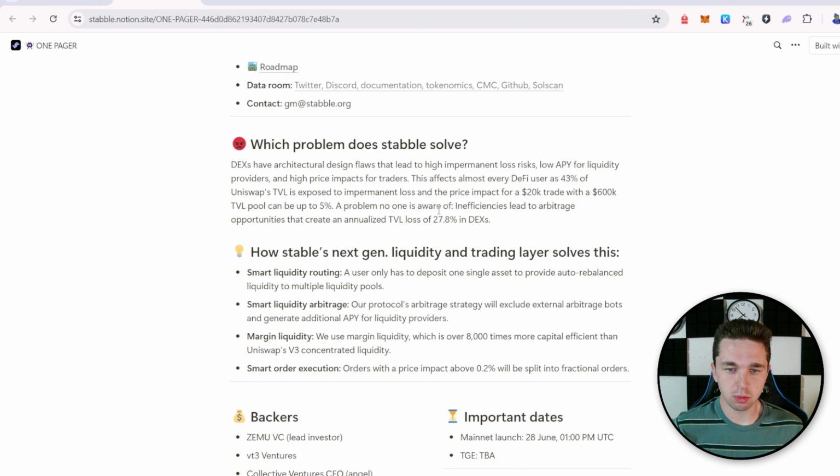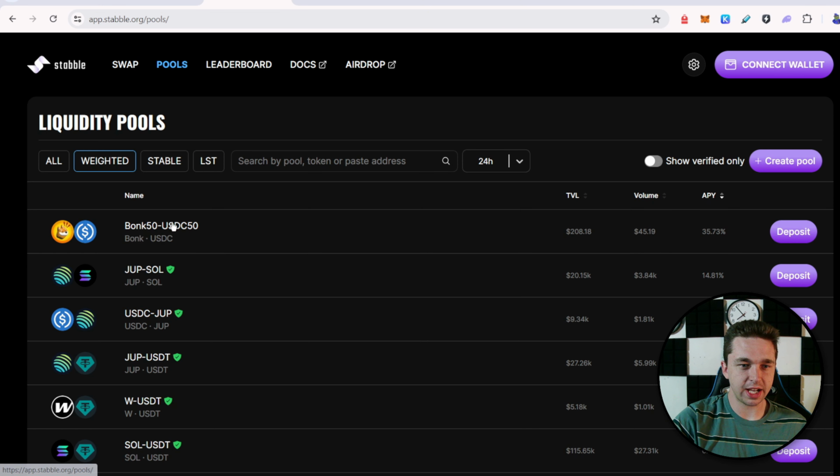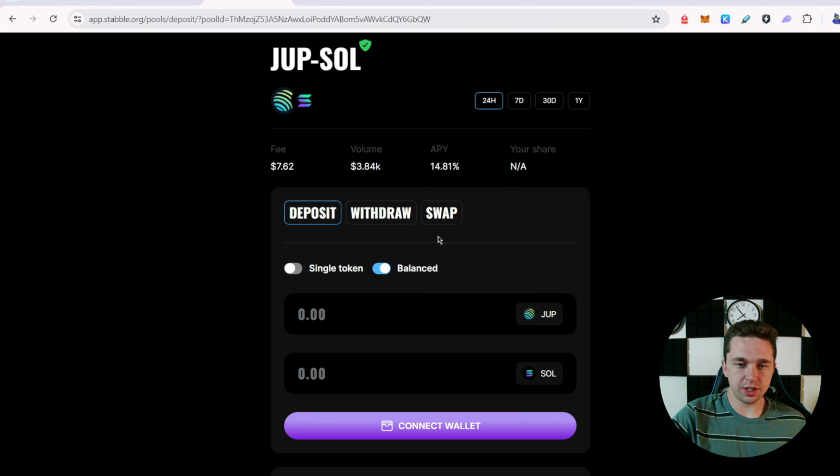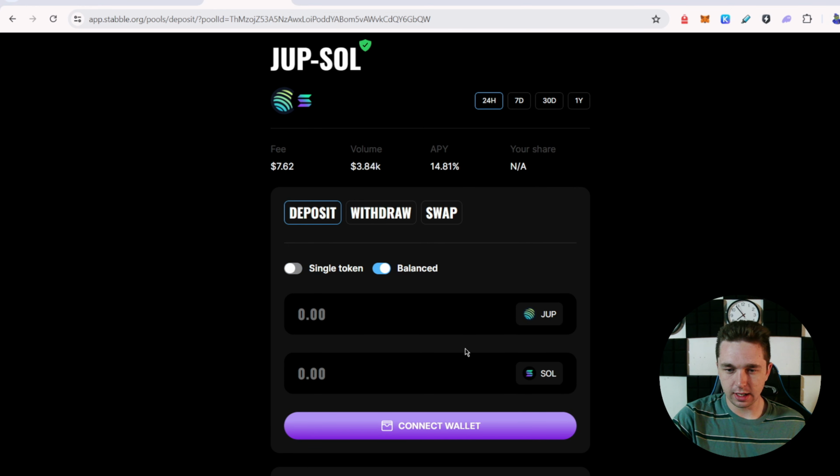So if we go back to the Stabble website, launch the app, we're going to go over to the pool section here. And you'll notice something when you go to deposit an asset. They allow you to deposit a single token, and you don't actually have to deposit 50-50 of both. Usually when you deposit money into a liquidity pool, you have to deposit both tokens, right? I have to do Jup and Sol. But with Stabble, you can get the same APY. I can still get 14% APY with only putting in the single token.